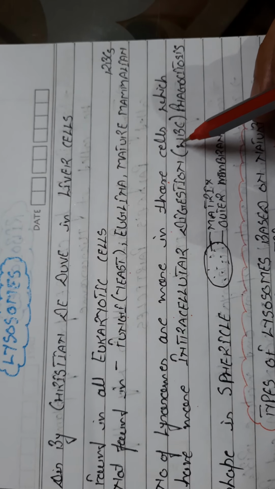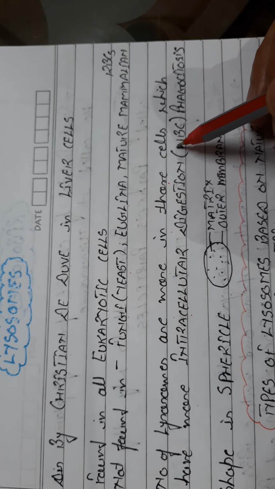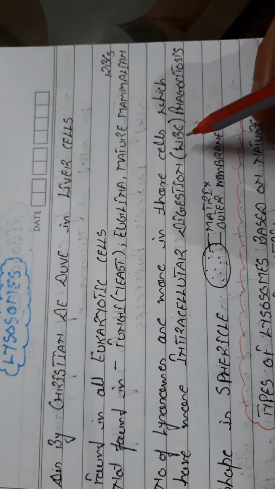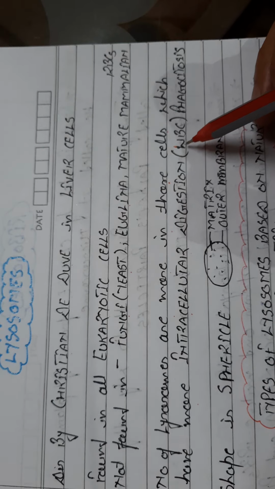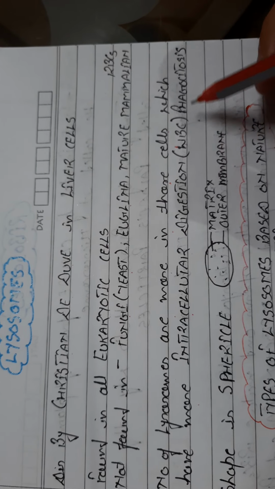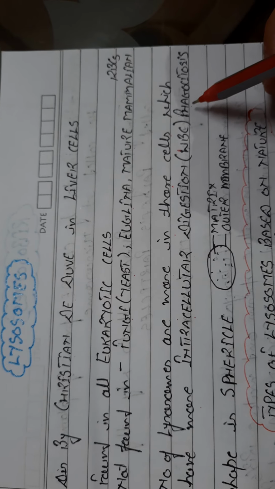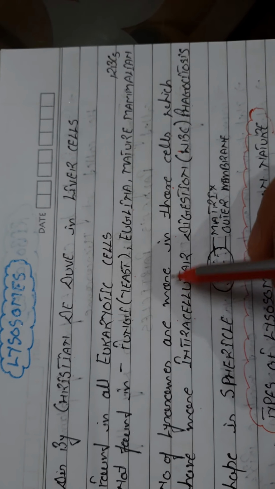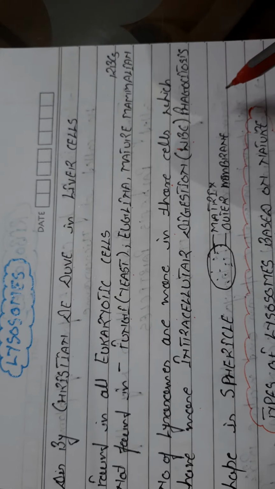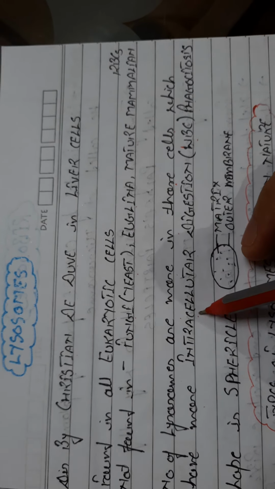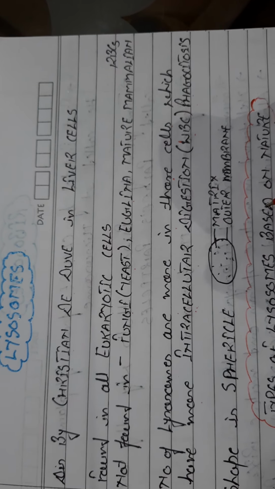We know that WBCs are also known as soldiers of the body. They trap or kill all types of pathogens that enter our body, and they engulf them with the help of a process which is known as phagocytosis. So that's why the number of lysosomes is higher in these WBCs, which have extra intracellular digestion.